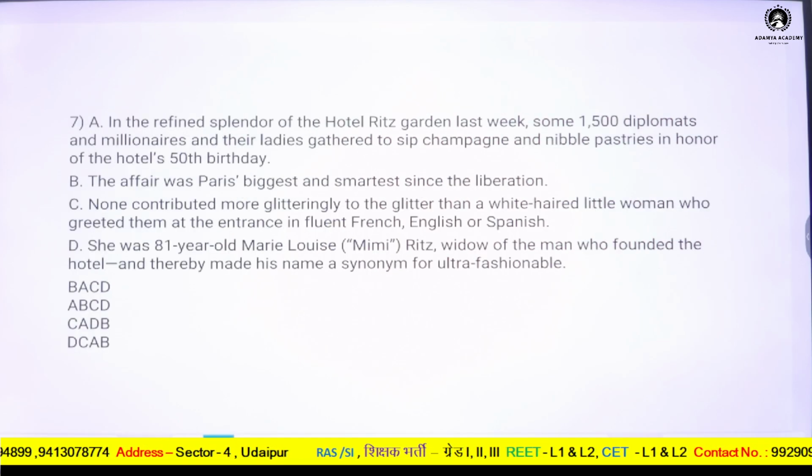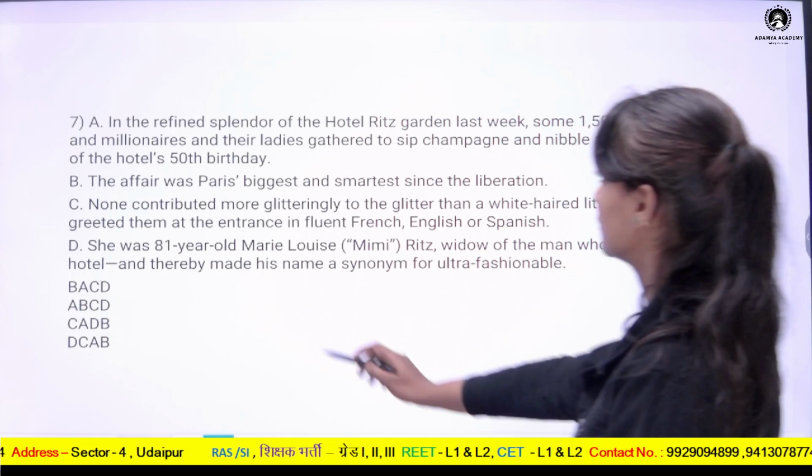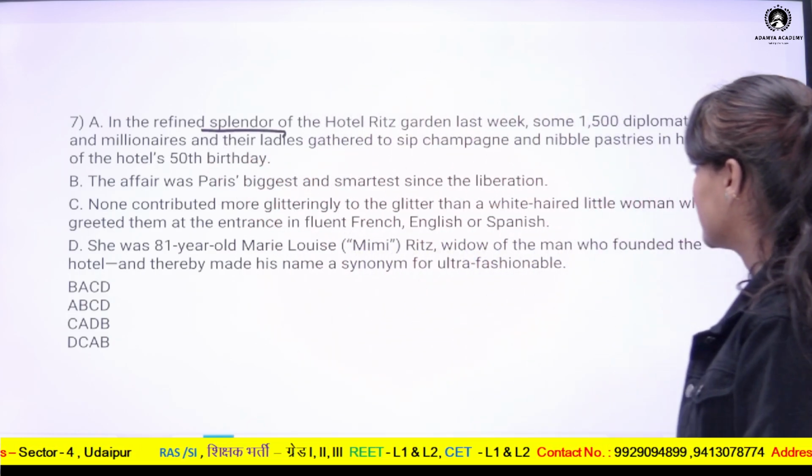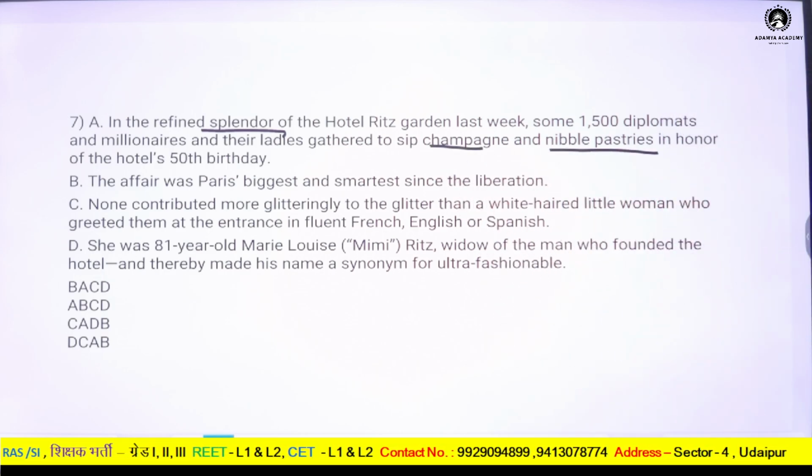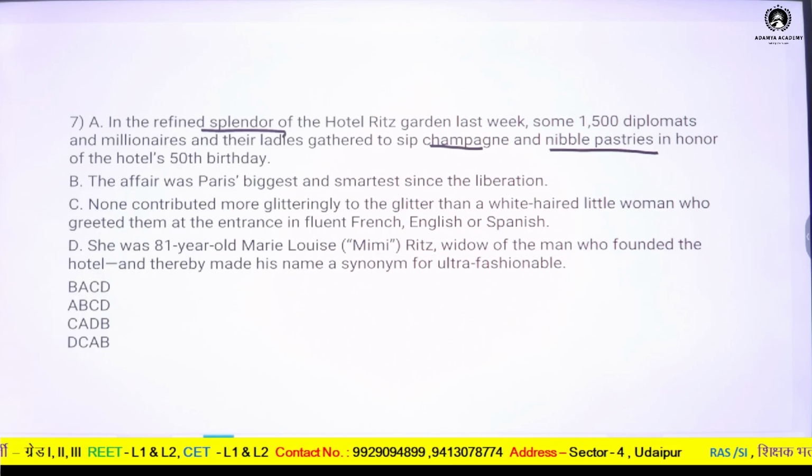Now let us look at the next one. In the refined splendor of the Hotel Ritz-Carlton last week, some 1,500 diplomats and millionaires and their ladies gathered to sip champagne and liberal pastries in honor of Hotel's 50th birthday. The affair was Paris' biggest and smartest since the liberation.